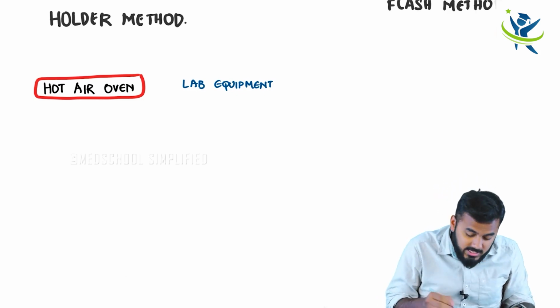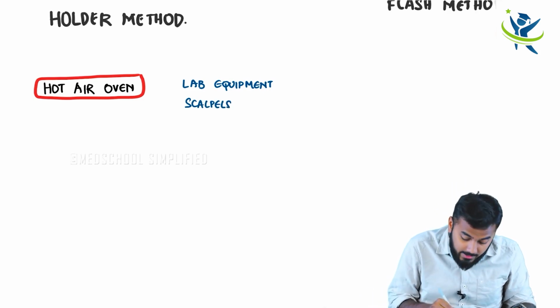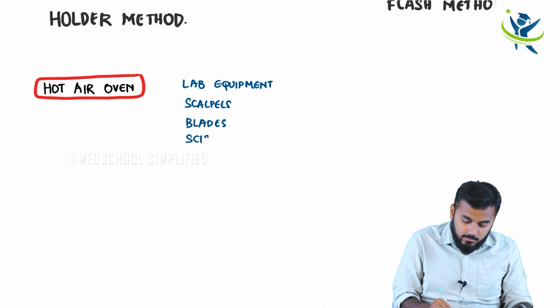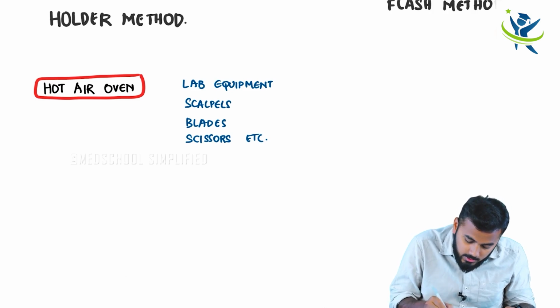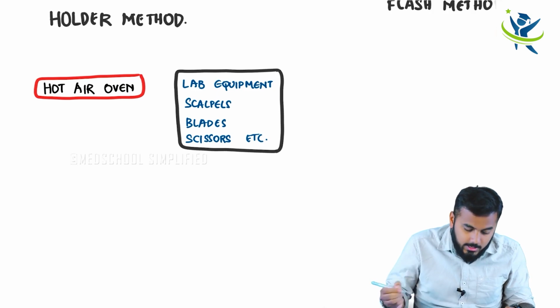Not only that, surgically, scalpels and even blades, scissors, etc. So these are some of the important things which we sterilize.